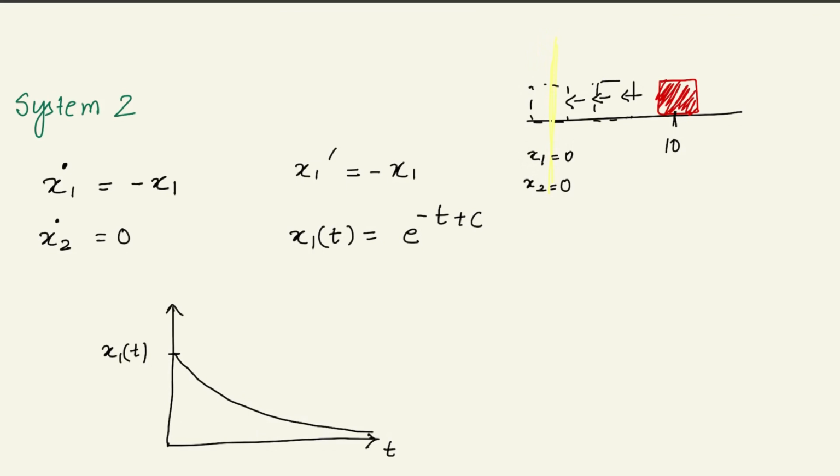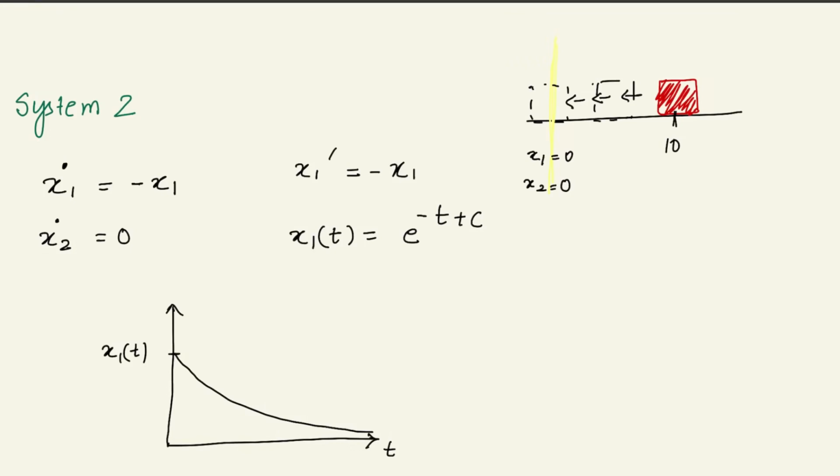This is a very interesting system, not only because it achieves the objective that we first defined, that is to reach the origin and stay at the origin, but it has a few more depths in it.